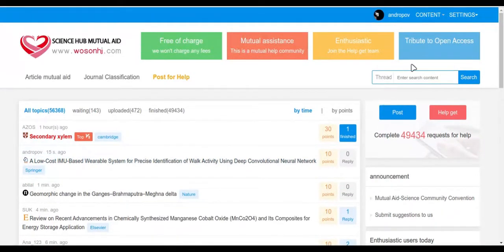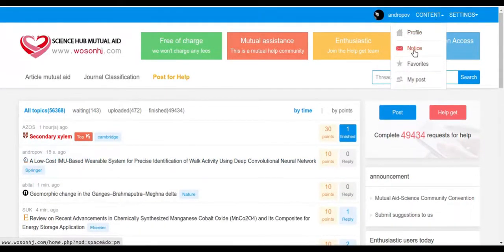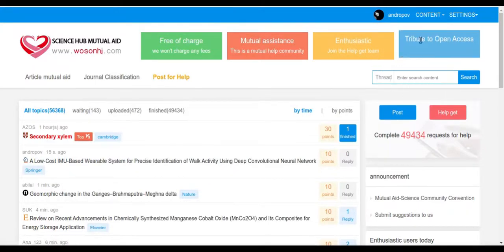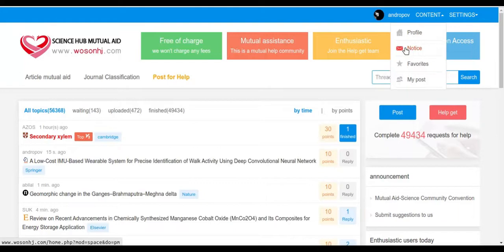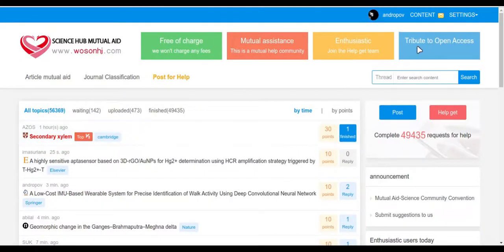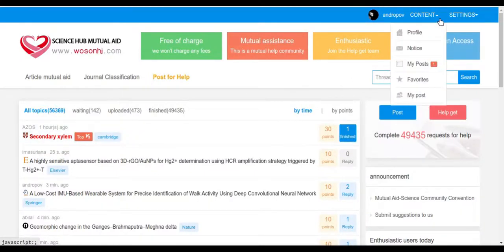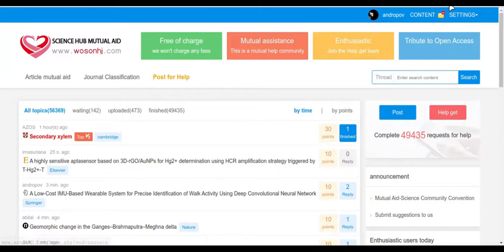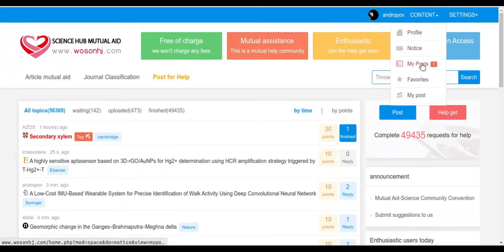And once we get that request served, here we'll get a notice. We'll automatically see it will be written notice 1, right? That means somebody has responded to our request. A few moments later, as you can see now, there is this pop-up, this envelope, right, with a notification popping up. If you hover over contents, you will find my post, it also has written 1, right?